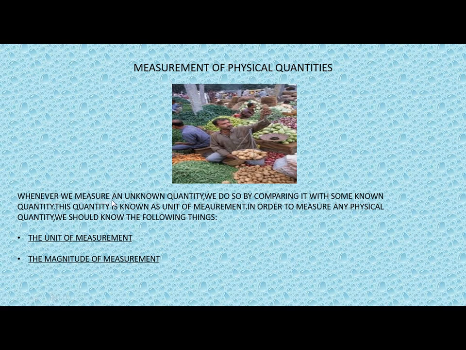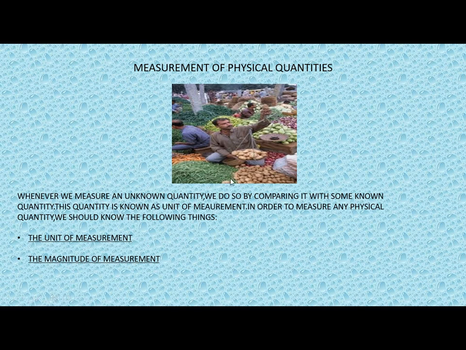Whenever we measure an unknown quantity, we do so by comparing it with some known quantity. This quantity is known as the unit of measurement, and in order to measure any physical quantity, we should know the following things: the unit of measurement and the magnitude of measurement. Now let's understand this. To know the measurement of any physical quantity, we have to compare it with some known quantity.